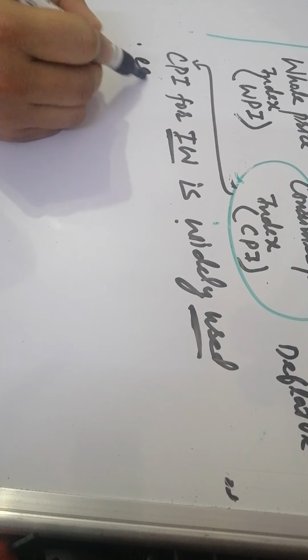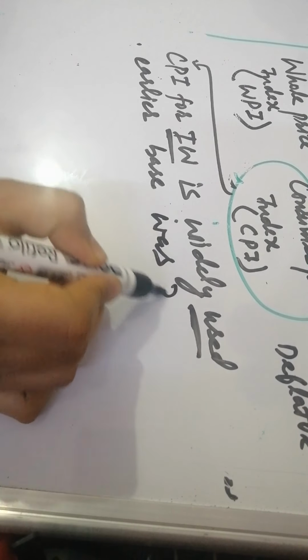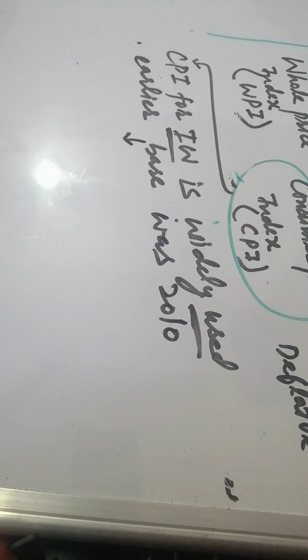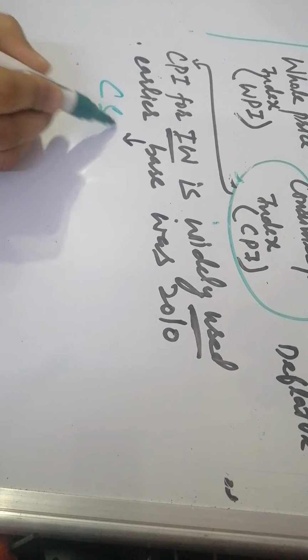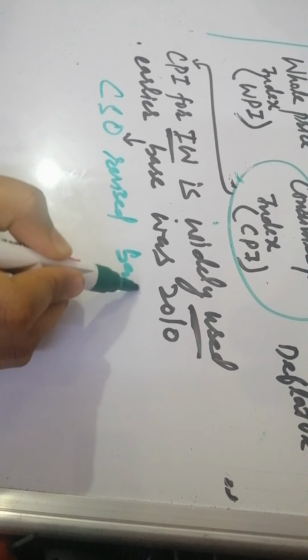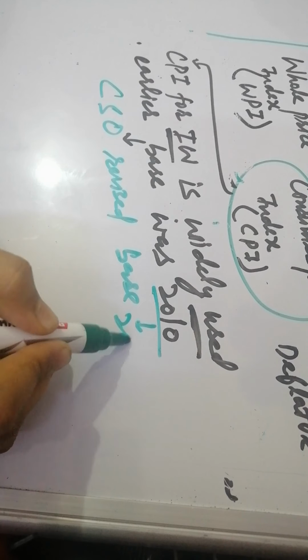Earlier, the base for calculating the CPI was 2010, means the year of 2010. Now the CSO, the Central Statistical Organization, has revised the base from 2010 to 2012.